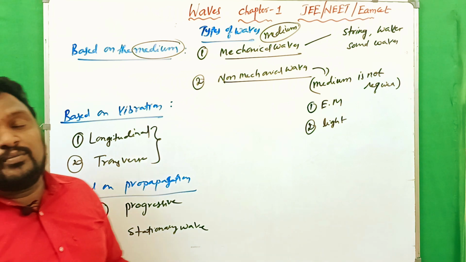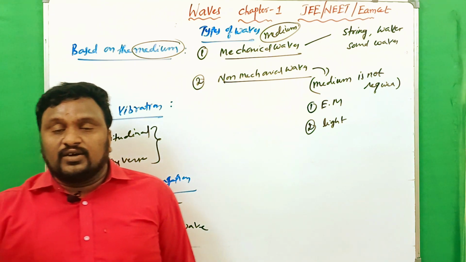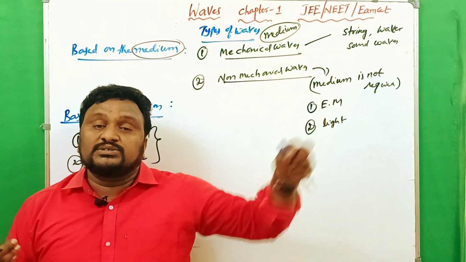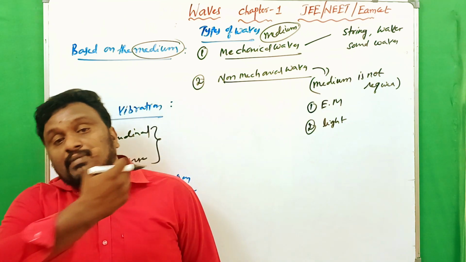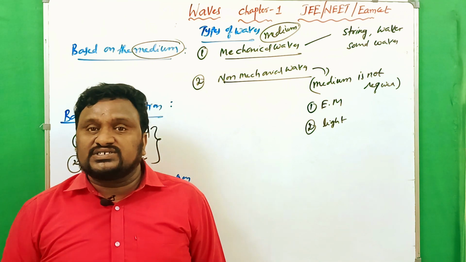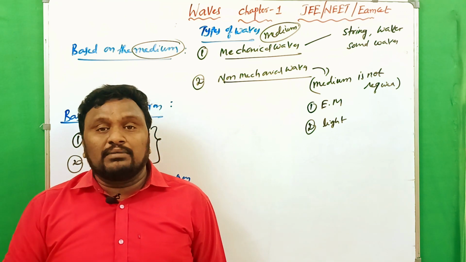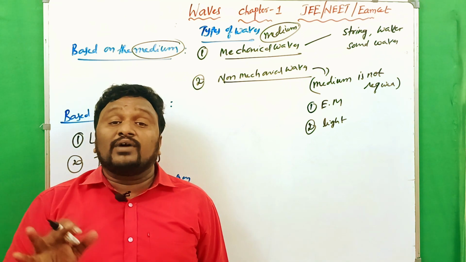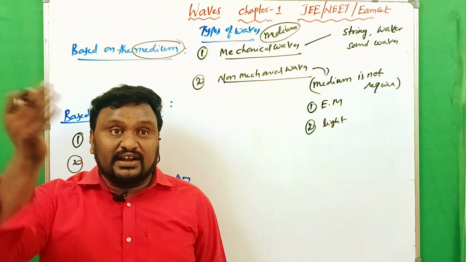Progressive wave simply means the wave which is generated from the source moves in the forward direction with respect to time and never comes back to the origin. That type of wave is what we call a progressive wave. In the next video we will discuss very clearly what a progressive wave is and the progressive wave equation, and how it varies under different conditions.